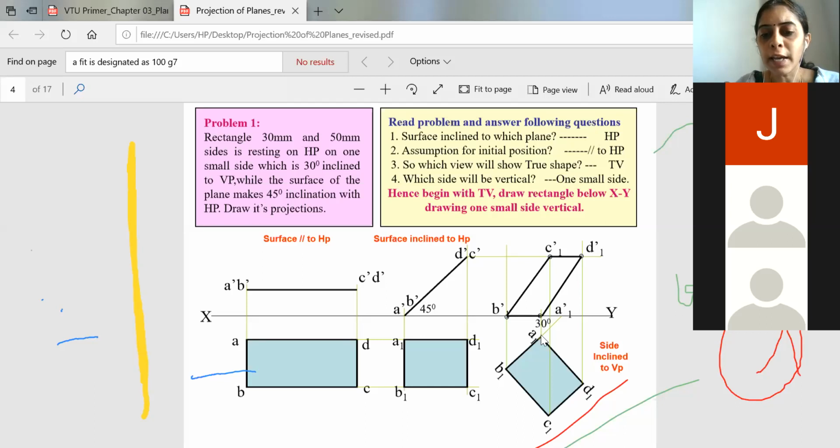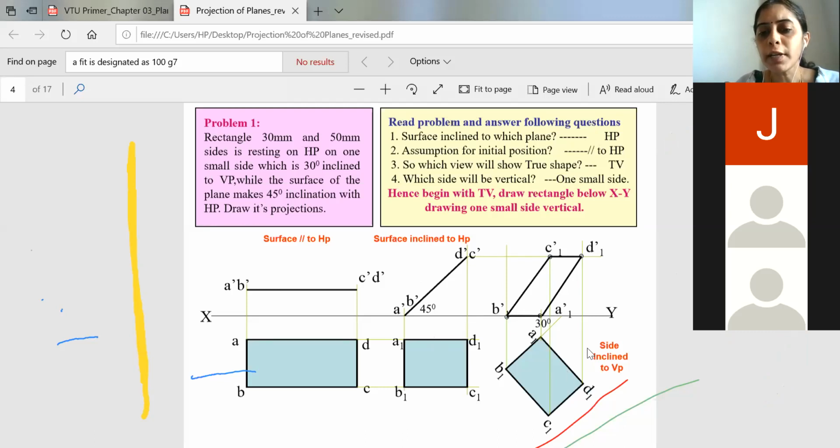Similarly, you have A and the locus of A dash is meeting at this point. So you will name this point as A dash. And now we have C here. The locus of C is meeting with the locus of C dash at this point. So we'll call this C dash.